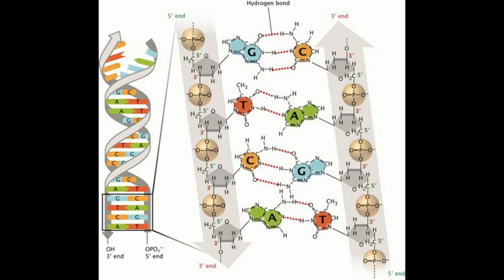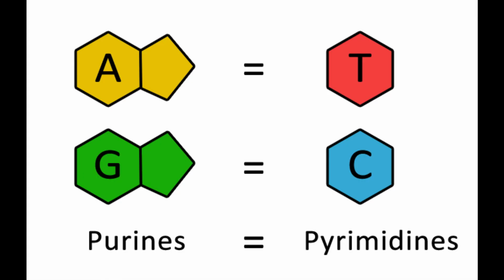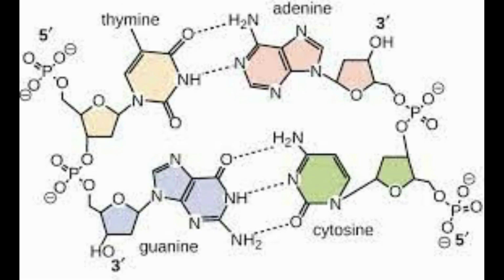Erwin Chargaff later on showed that the amount of adenine in DNA is always equal to the amount of thymine, and the amount of guanine is always equal to the amount of cytosine. It also implies that there is always an equal proportion of purines, adenine plus guanine, and pyrimidines, cytosine plus thymine. The significance of this regularity, pointed out by Chargaff, became obvious later.